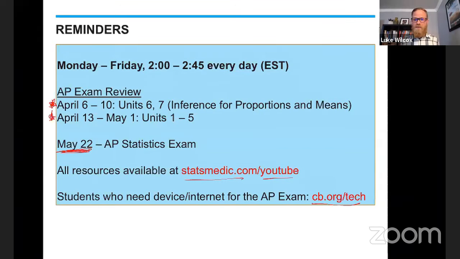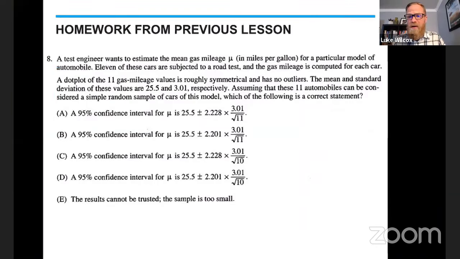Now that we have those reminders out of the way, I think we can jump into the homework problem that Mr. Murphy gave you yesterday, which is also a very good preview of what's to come in the lesson that you're going to see here today. So let's jump right in. Follow along with me here.